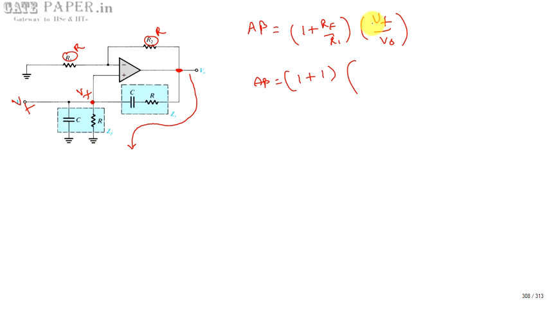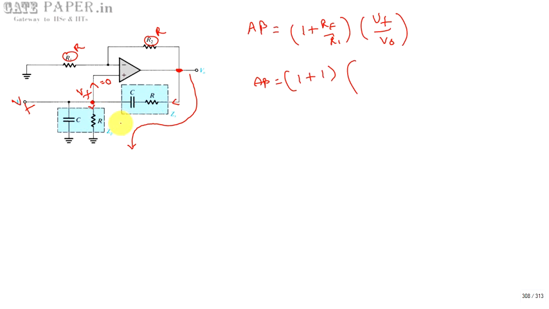You can write VF using the voltage division rule. No current flows into the op amp internals, because the op amp has infinite input impedance, ideally, which is an open circuit. So the current flowing through this series combination also flows through this parallel combination.